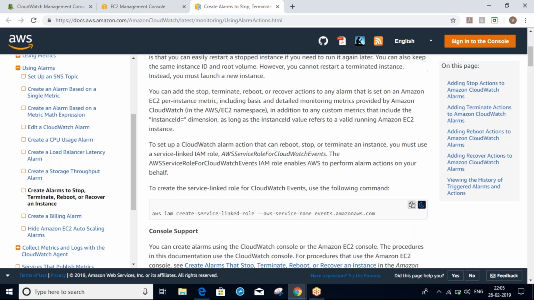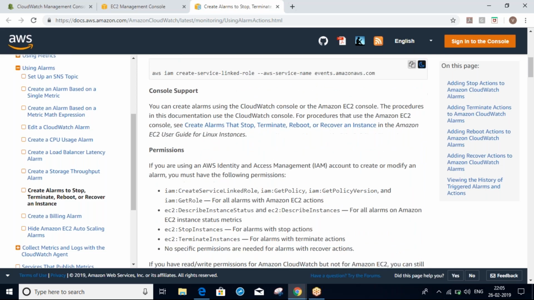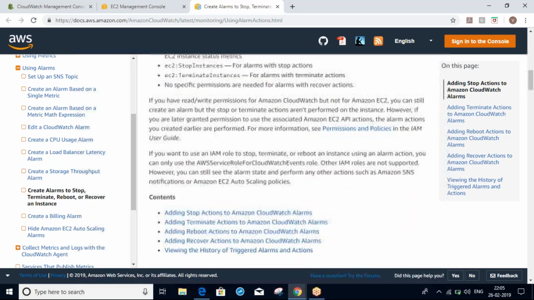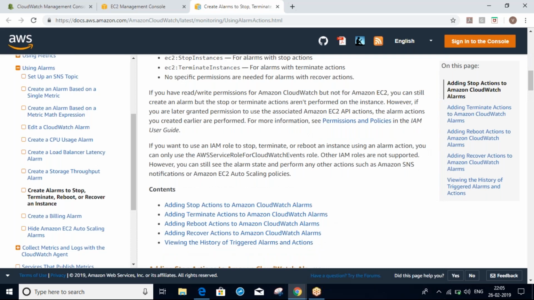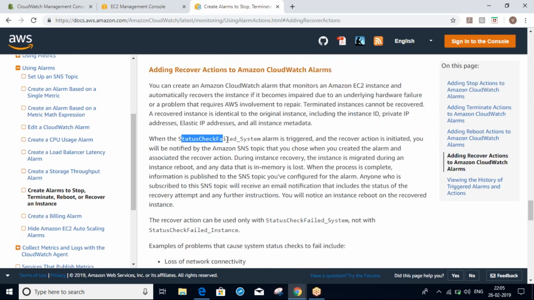It will support only a few things, not everything. Stop the instance, recover, reboot. You can see here, just when the status checks fail. If you face any hardware issues in the backend, then it will automatically recover your instance.